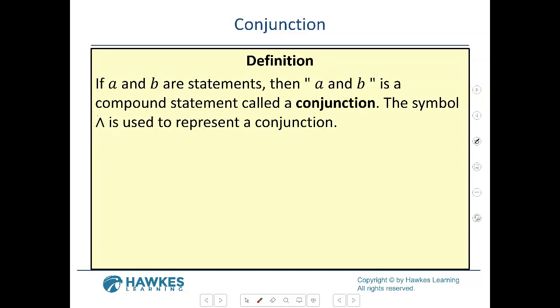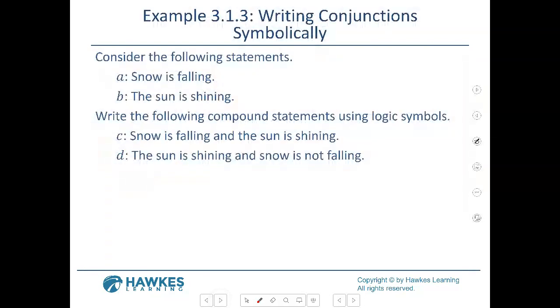The symbol like this, I call it like an A without the line in the middle, is used to represent conjunction. So this is for the word and, and that's what's on the cheat sheet I gave you. So you probably didn't recognize some of those, but today you really will recognize all of them. So this we're going to put and. First we did just the statements, then we did the negation. So now we're going to do the conjunction. And the first word we're going to use is and when we put things together. So it's no math computation involved, just and. So try to remember that like an A without the bar in the middle.